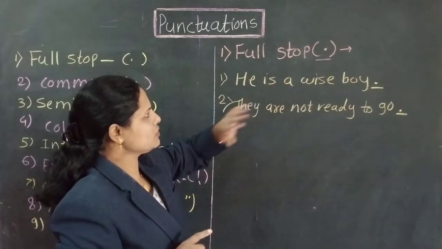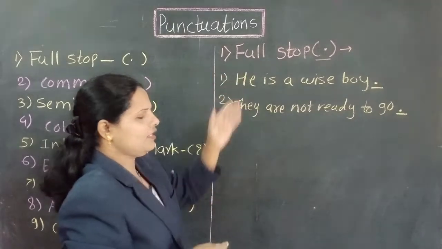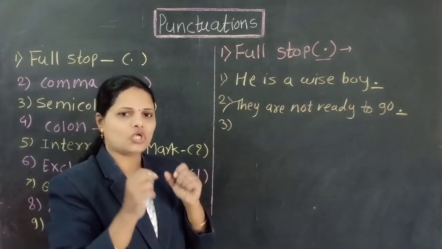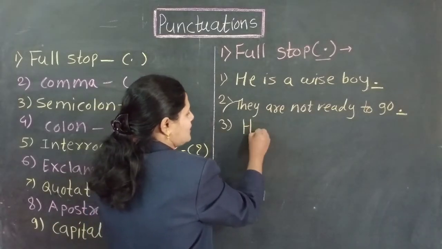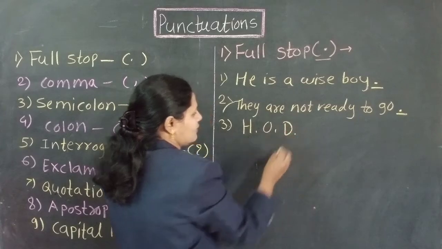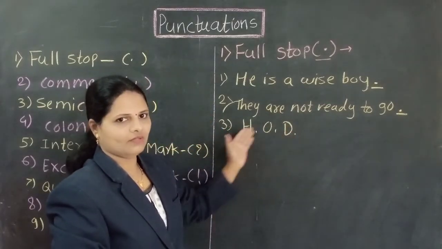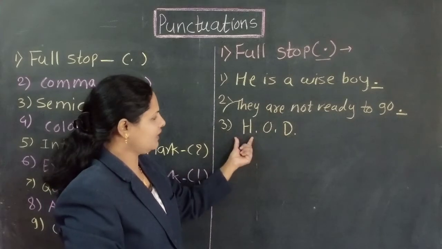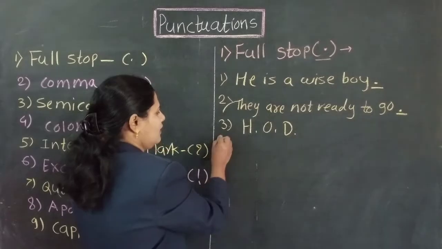Then there is also second use. When we use that full stop in abbreviation, in short form, we use full stop. For example, HOD. This is the short form. Head of department. HOD. After this word, I give here full stop.